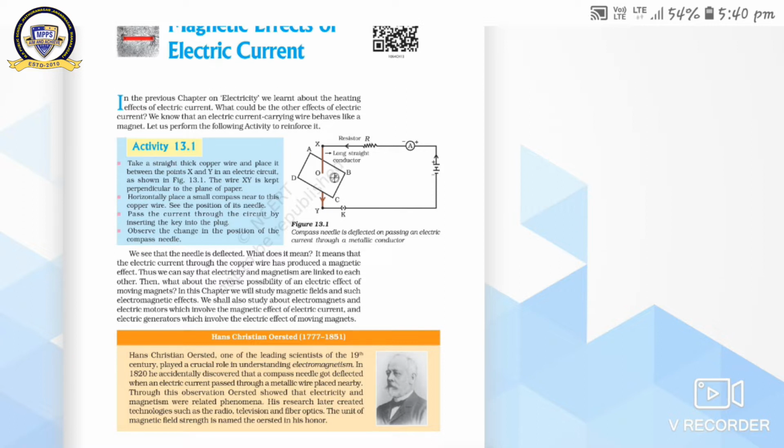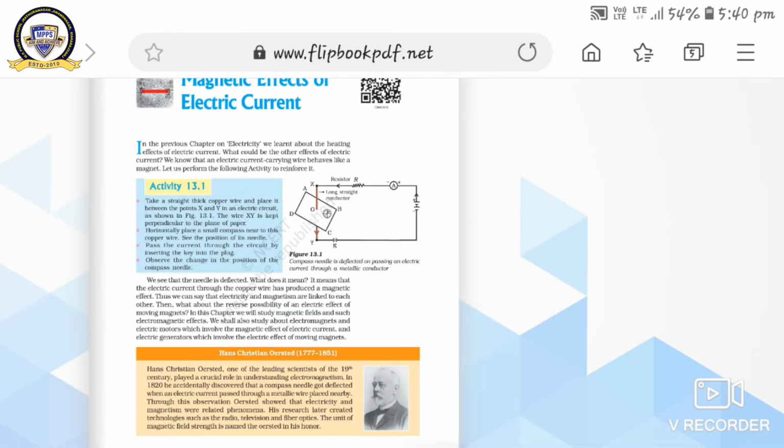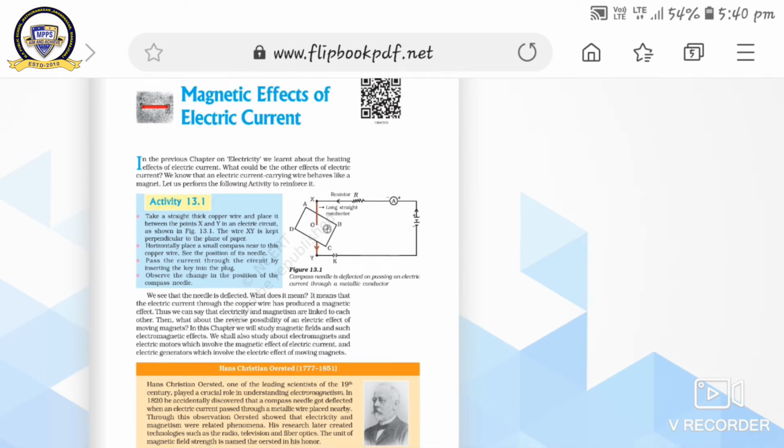According to Joule's law of heating, suppose the wire carries current I and its resistance is R. Then the heat generated by the wire in a small time t is H equals I squared R t. From that relation, we can easily calculate the heat generated by the wire.